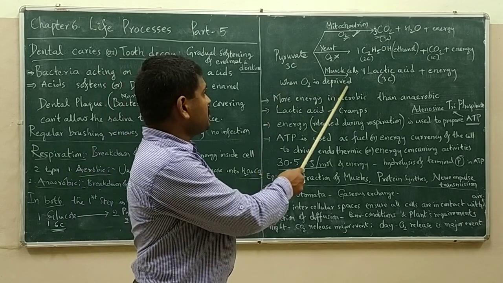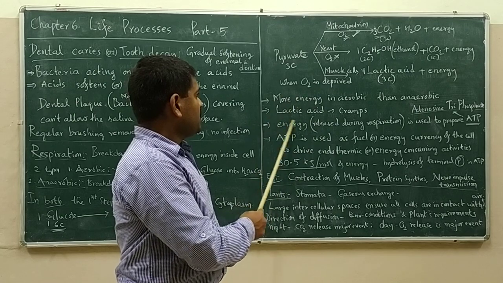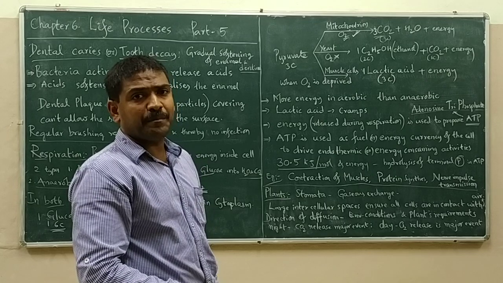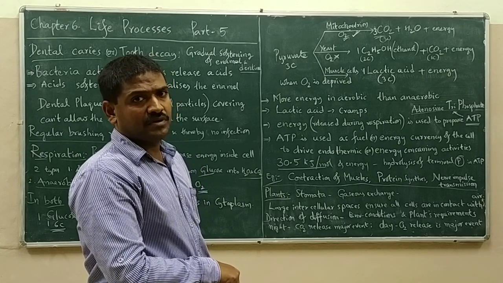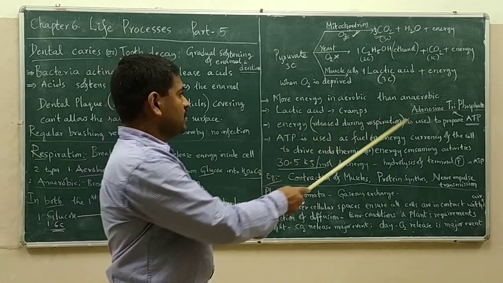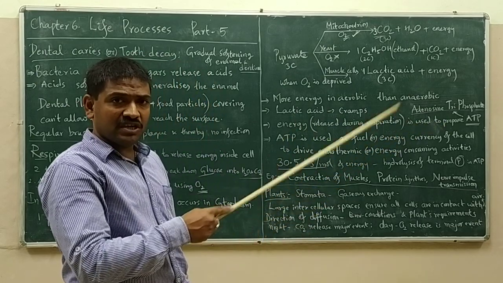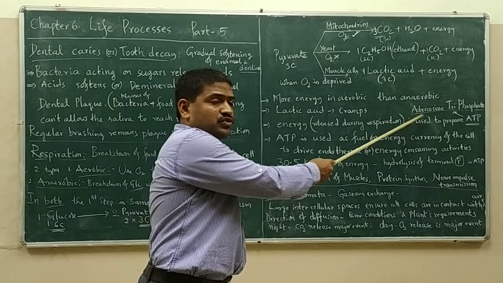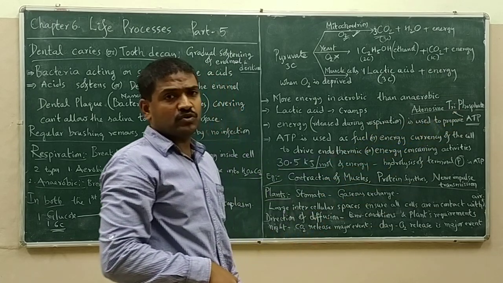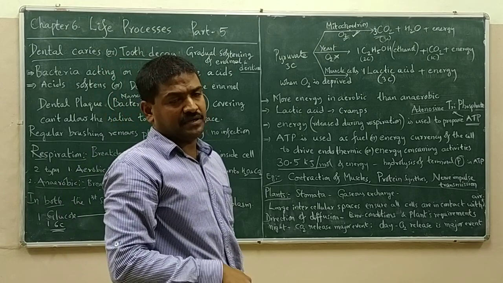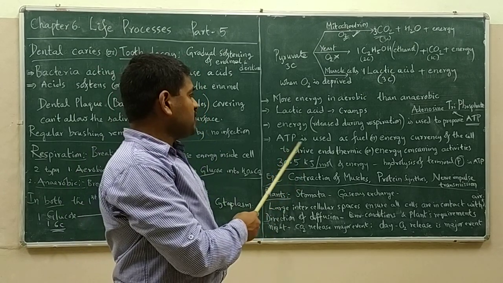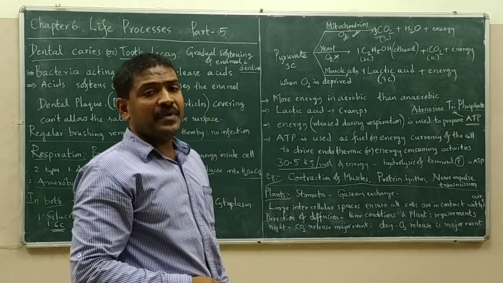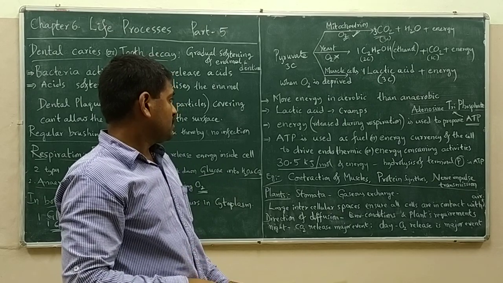In the case of oxygen deprived muscle cells, the release of lactic acid causes muscular pains or muscle cramps. Coming to ATP, the energy that is released in the form of heat during respiration is used to synthesize ATP. ATP refers to adenosine triphosphate. This ATP is used as fuel, or the energy currency of the cell, during many cellular activities.